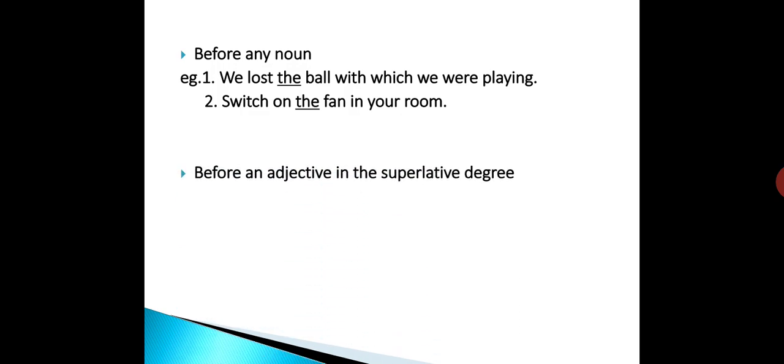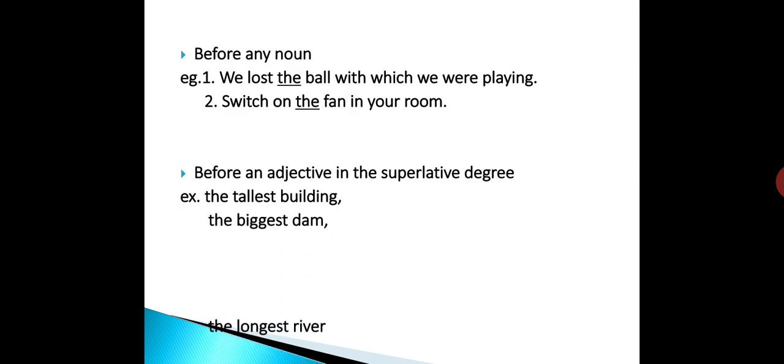Again, article the is used before an adjective in the superlative degree. For example, the tallest building, the biggest dam, the longest river, etc. Here, tallest, biggest, longest, these are the forms of superlative degree. That's why we always use article the before the forms of superlative degree.